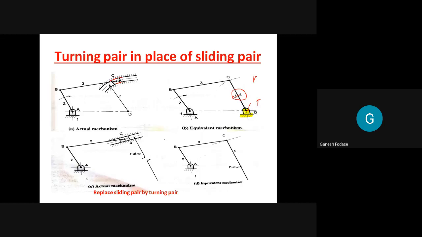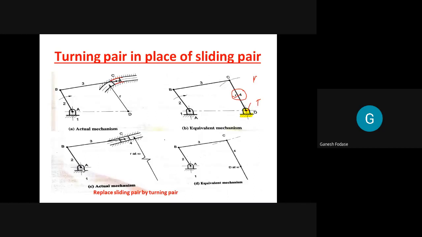Now you see the next example. Is it a similar example? Observe it. How many turning pairs are here in this mechanism? All of you know. 3. Between 1 and 2, I hope the arrow is visible, turning pair. Link 2 and 3, turning pair. Between 3 and 4, turning pair. And between 4 and 1, sliding pair. So I have to replace this sliding pair now.